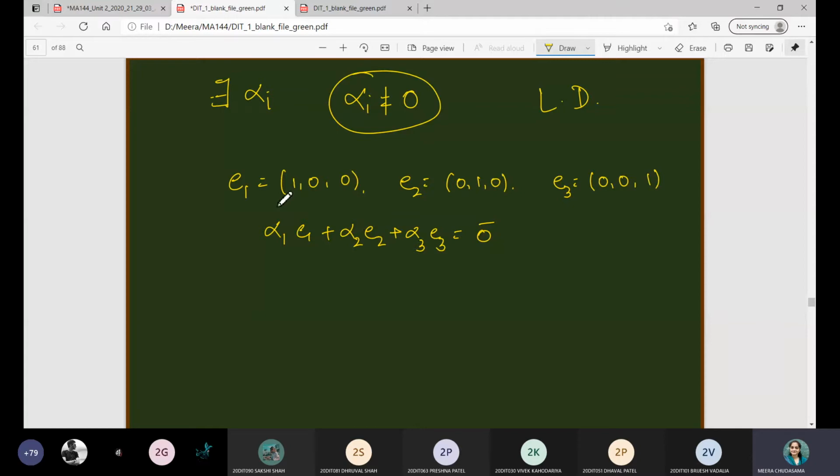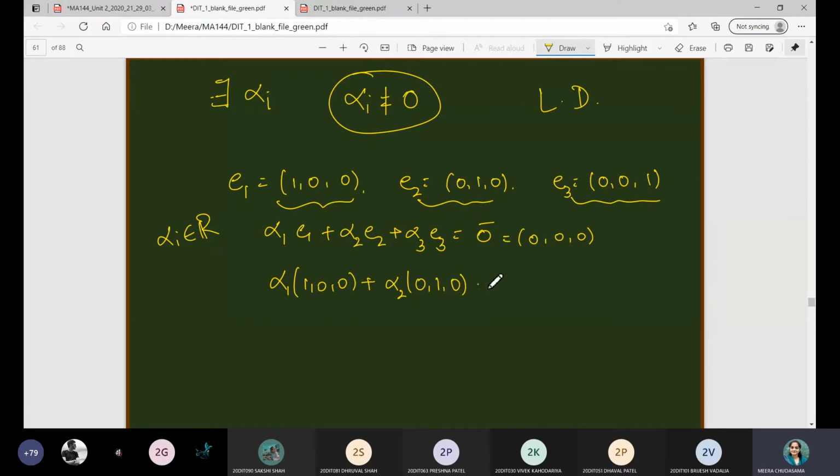ये तीन coordinates के आपके पास vectors हैं, तो zero vector means it will be origin over here, that is (0, 0, 0). So in that case let us see, alpha i जो है वो सारे scalar quantities हैं, means they will be real numbers. So in that case let us substitute these values. So alpha 1 into (1, 0, 0), alpha 2 into (0, 1, 0) plus alpha 3 into (0, 0, 1), and that is equal to (0, 0, 0).